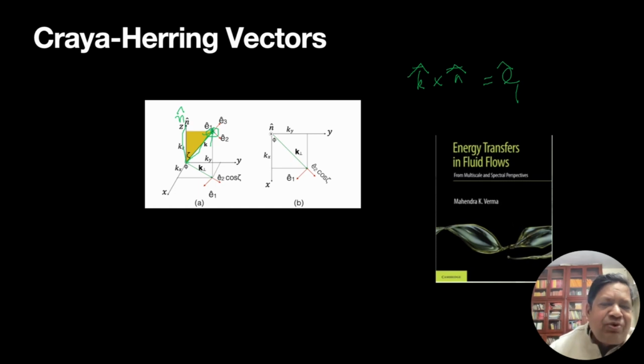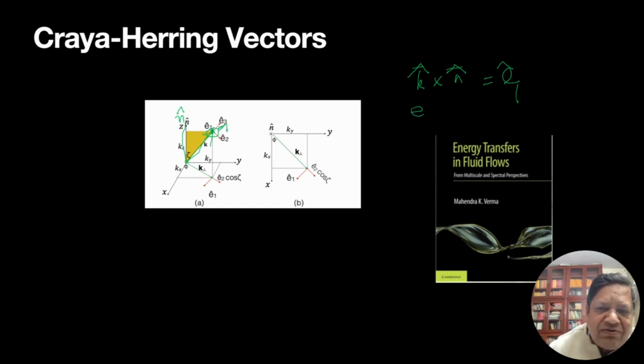E1 is pointing towards you, which is k cross n. You take vector k in that direction, and k cross n like that. E3 is along the k vector, along k hat.